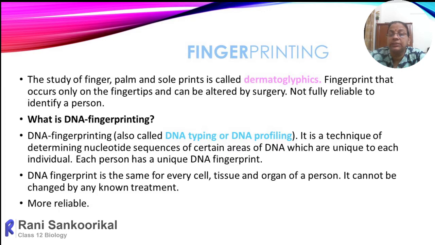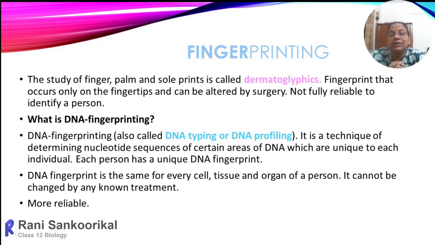And this technique is fully reliable because each and every person is a product of sexual reproduction. As a result, there is a shuffling of genic sequences and DNA sequences, which is inherited from our parents. 50% we inherit from our father and 50% from our mother.